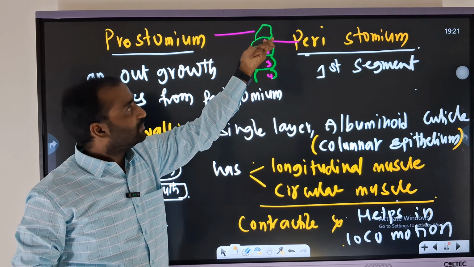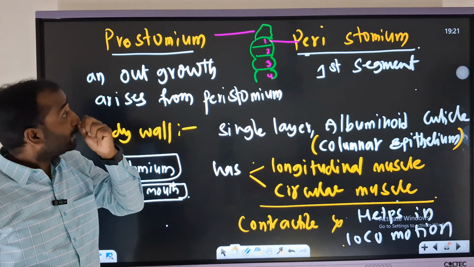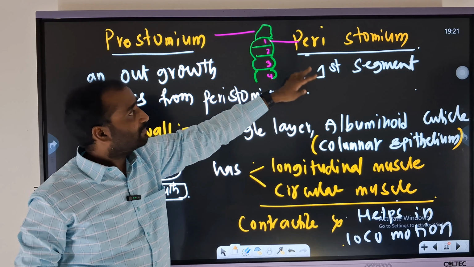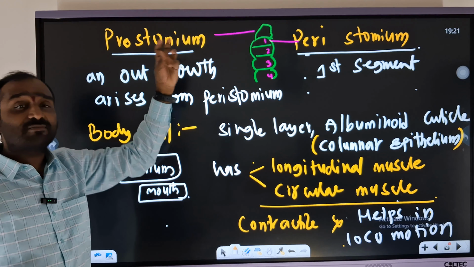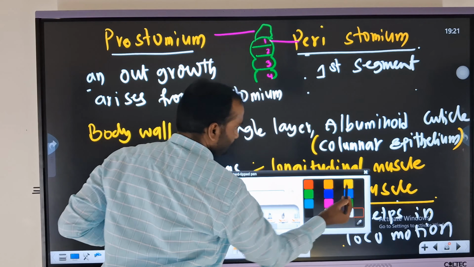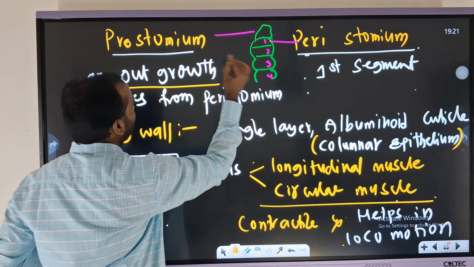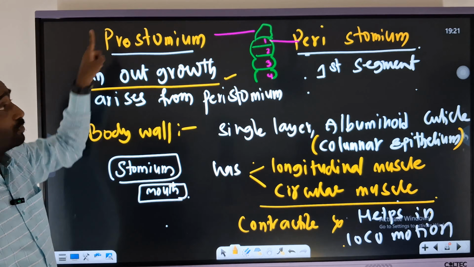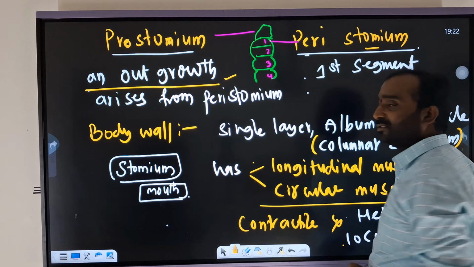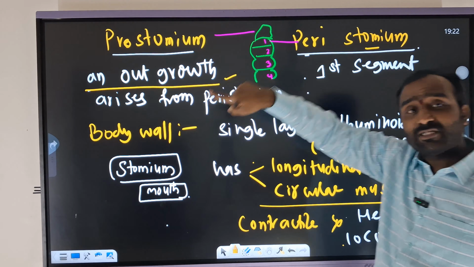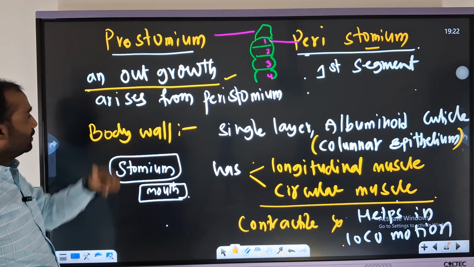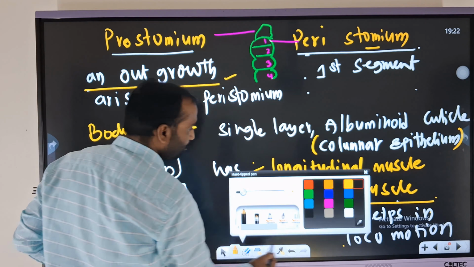And you may get a diagrammatic question also. So here, the first segment, I have written it very clearly: peristomium, which is the first segment, and prostomium, which is a small outgrowth. Is it clear now? It is a prostomium. You may get a little confusion here. Stomium is a common word, but pro and peri, this is important. Okay now? Right. Next one is body wall. Then how is the body wall?